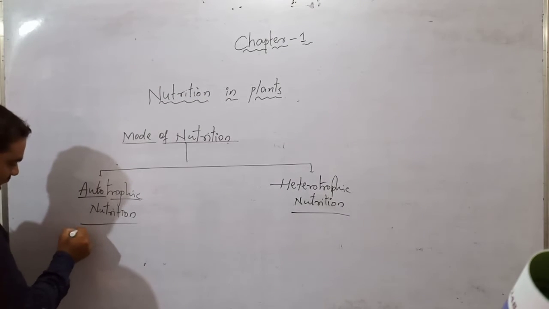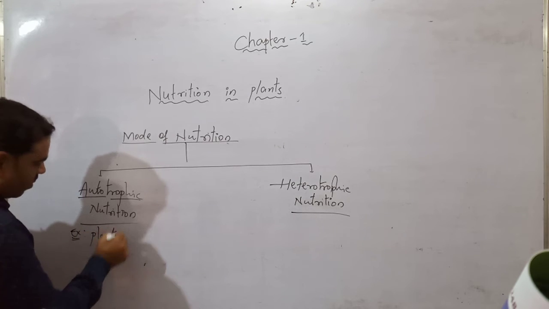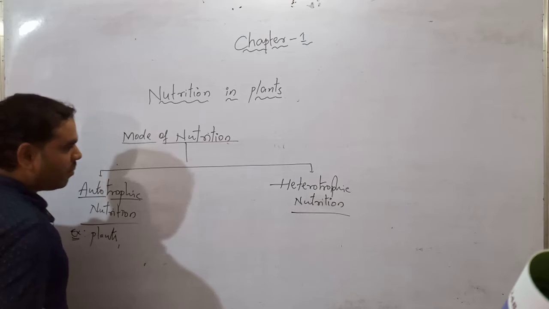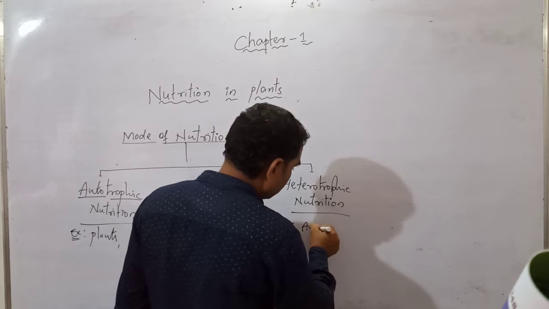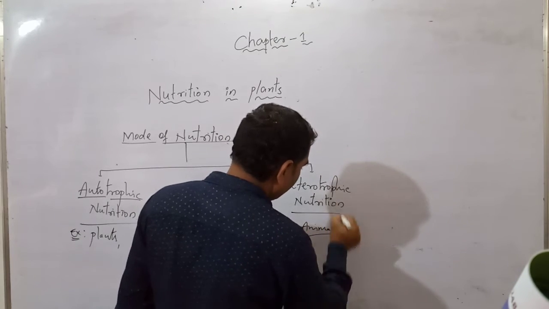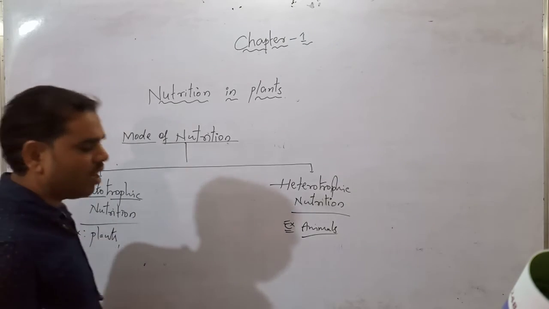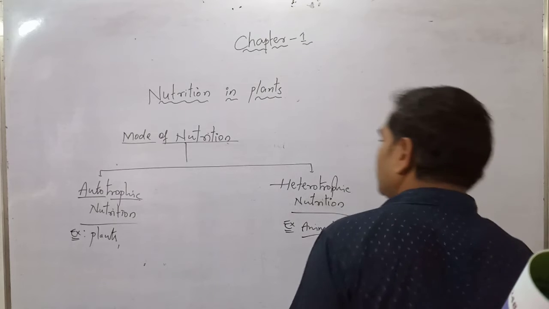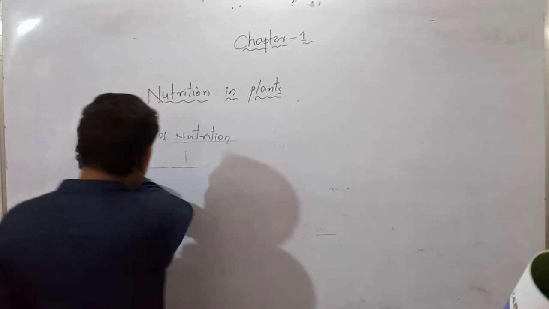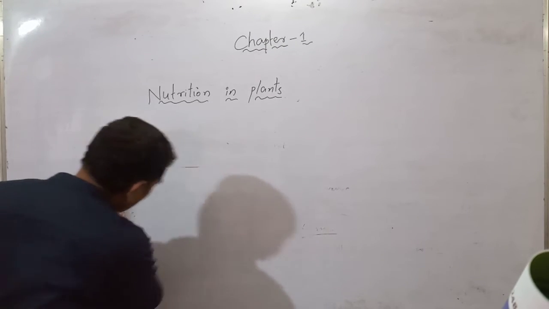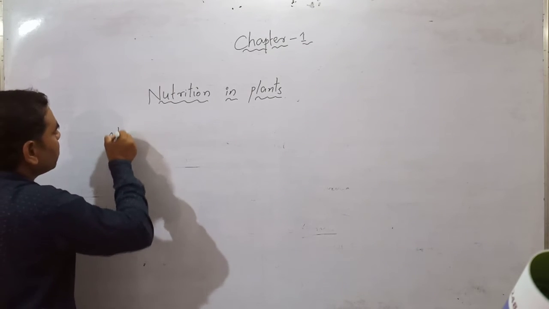Here we have to write the examples: plants, green algae and some bacteria for autotrophic, and animals for heterotrophic. See this slide. Now we have to discuss in detail the autotrophic nutrition.